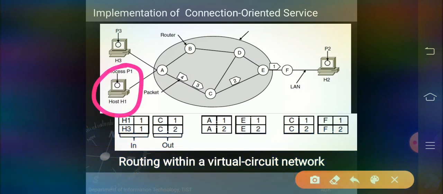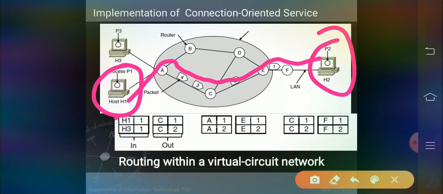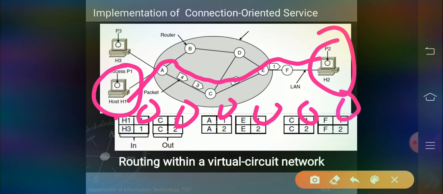First connection is H1 to H2. So the connection is followed like this. The first packet is remembered as the first entry in each routing table, 1 1 1 1, right? So all routers fix this 1 1 1 1 1 1 path.